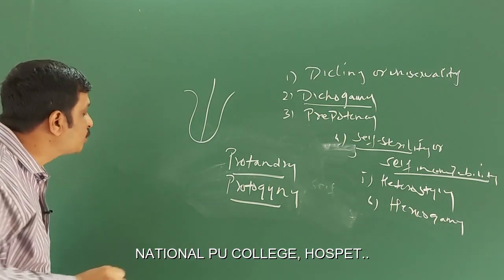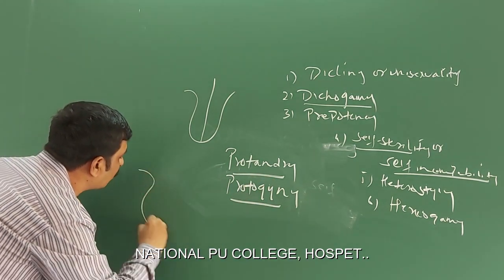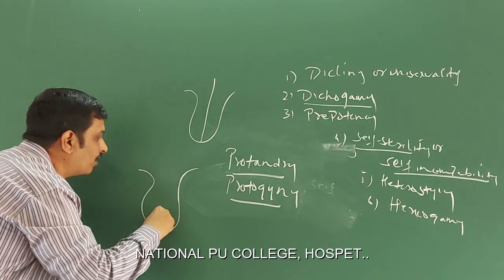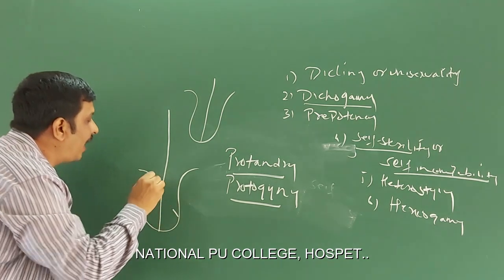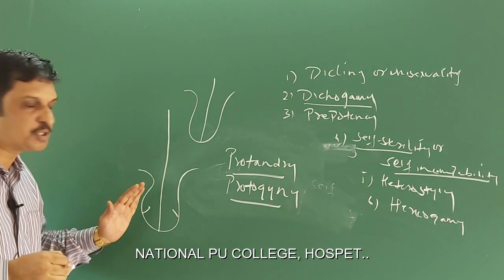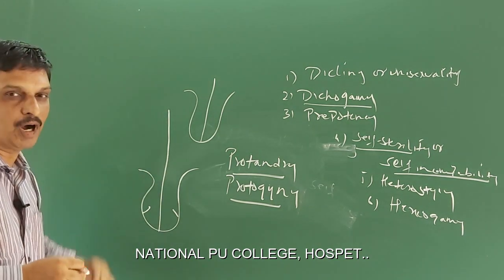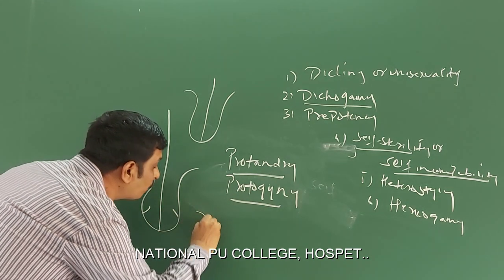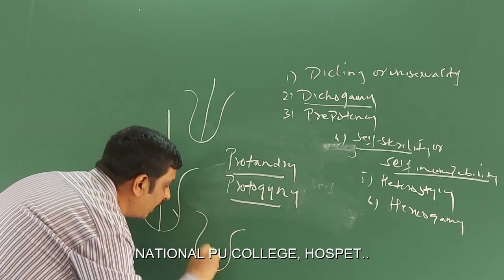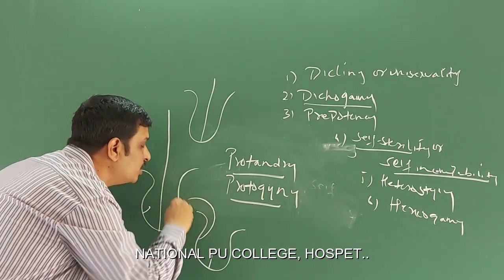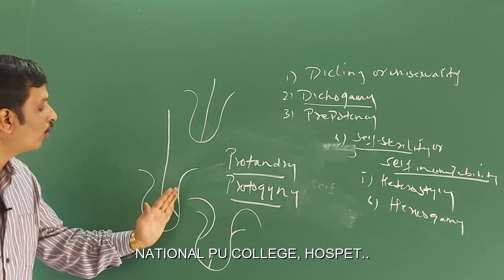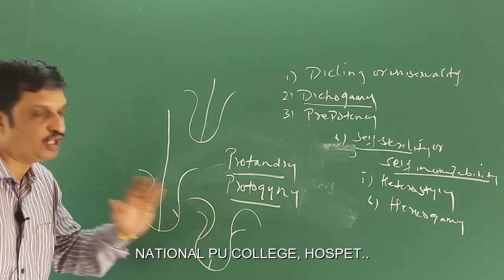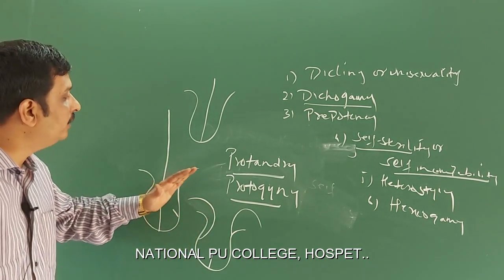Then the jasmine plant produces two types of flowers. One type of flower has a very long style and very short stamens. As a result of this, the pollen grains cannot come in contact with the stigma. The other type of flower has a very short style and very long stamens which project out of the flower. So as a result of this, the pollen grains cannot reach the stigma. Then that's all regarding heterostyly.